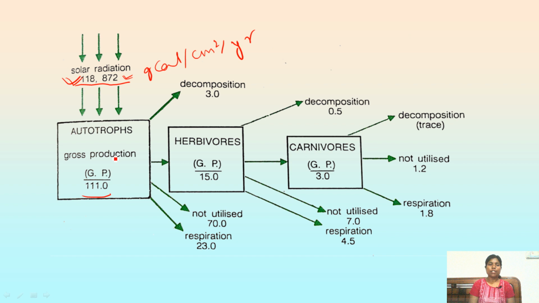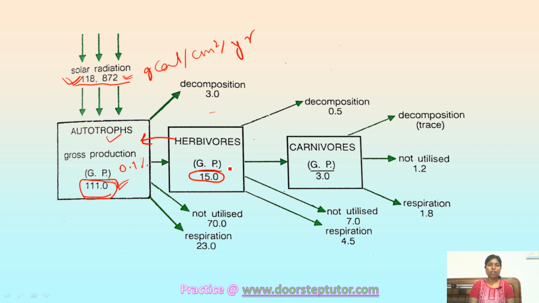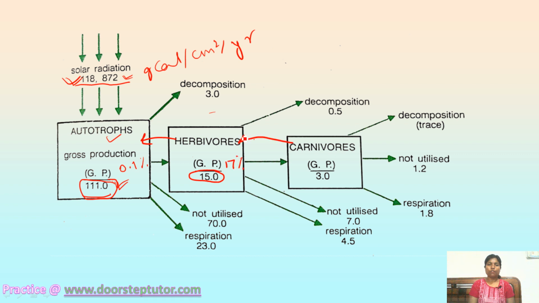When herbivores feed on these autotrophs, again there is transfer of energy, but this amount of energy is very less in comparison to the gross primary productivity of autotrophs. This is approximately 17% of the total energy. So this is 17%. Again, when carnivorous animals feed on herbivorous animals, then the amount of energy transfer is reduced.